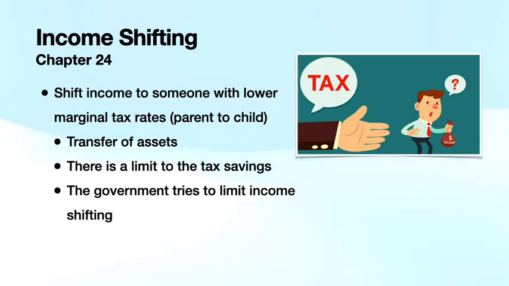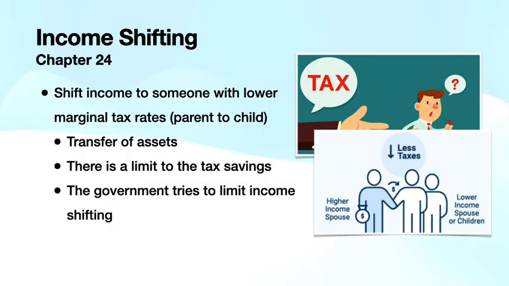This strategy is when income is deliberately moved across entities, family members, or even jurisdictions with lower tax rates, with the goal of minimizing overall tax obligation. This typically involves shifting income to someone with lower marginal tax rates, like a parent to a child. It can involve a transfer of assets, although savings isn't unlimited. And the government typically tries to limit an individual or corporation from shifting too much income.